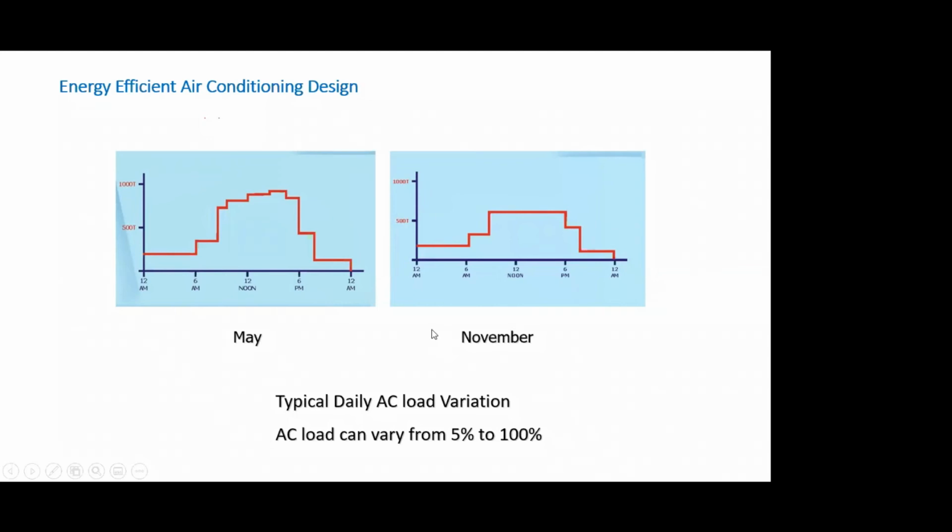So even for very large systems and very varied occupancy, we have seen systems where the load variation can be even from 5% to 100% over a period of a year, right? So we need to design for high part load efficiency.